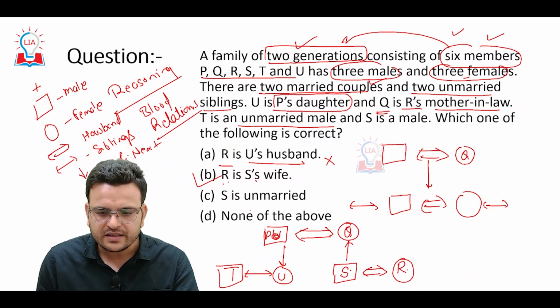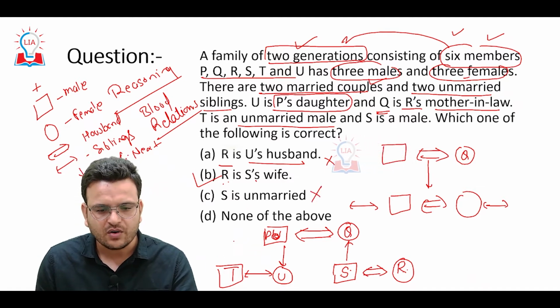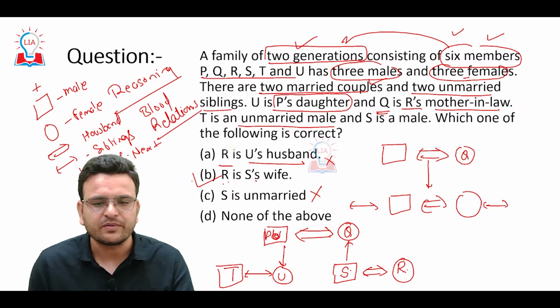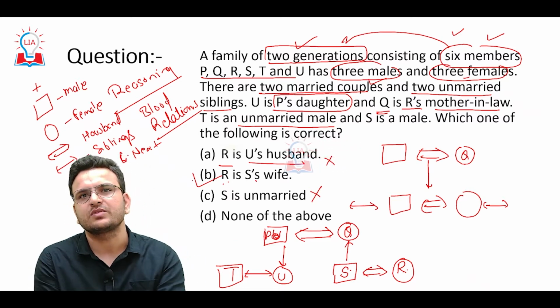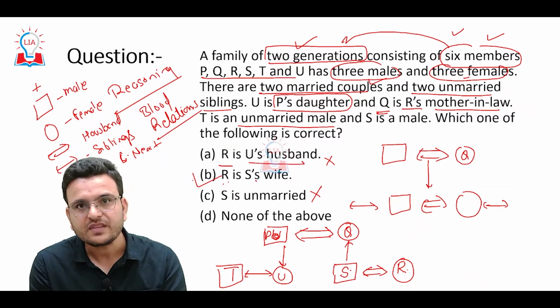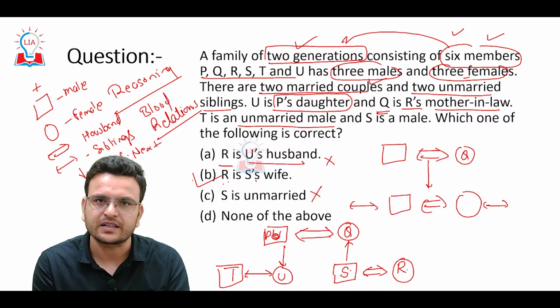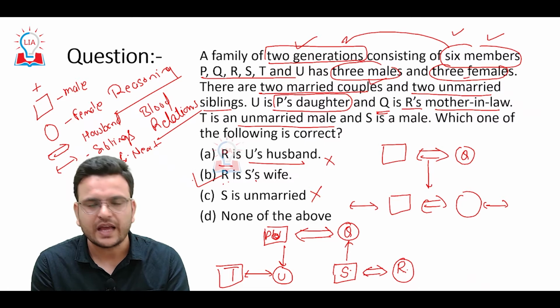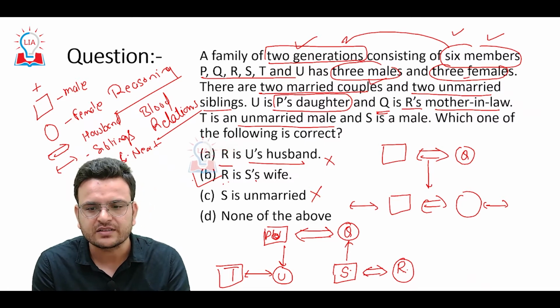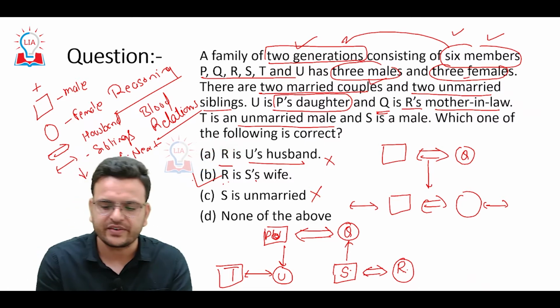S is unmarried? No, S is not unmarried. Okay, none of the above. So the answer will be B. So hope you are able to understand this particular question. And again, these questions require decent practice. If you have solved n number of questions regarding blood relation, then this question is not much difficult.